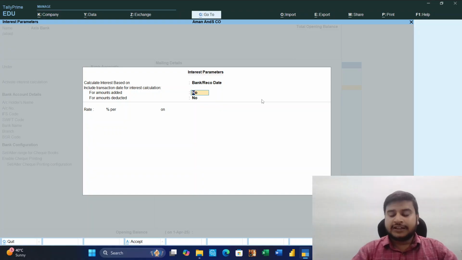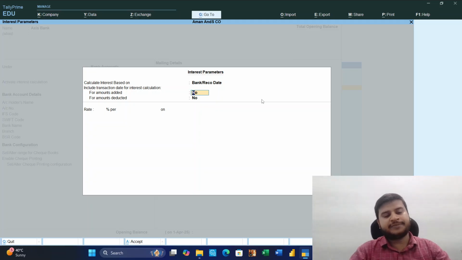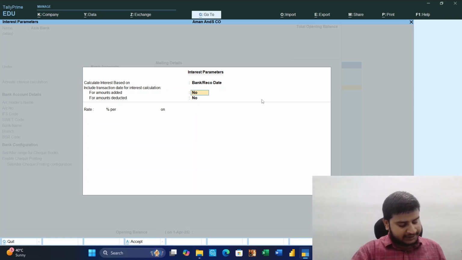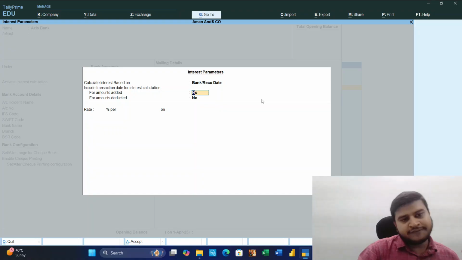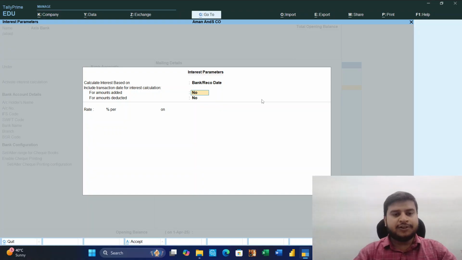When amount added is enabled, if we made a transaction on 1st April, it will start calculation from 1st April only. If we say no, then it will start calculation from 2nd April. Deducted works in the same way. When we make a payment, it will not calculate for that day. But if we set amount deducted to yes, it will calculate for that day also.